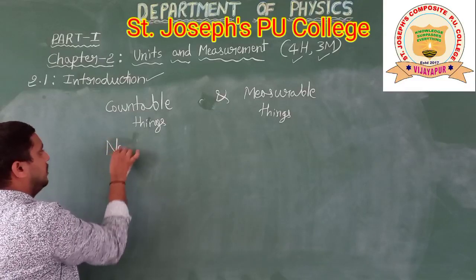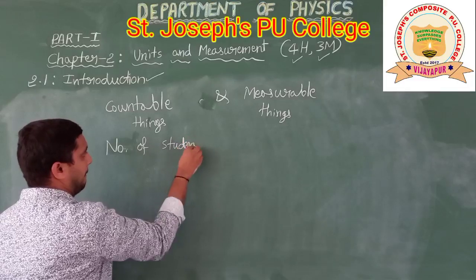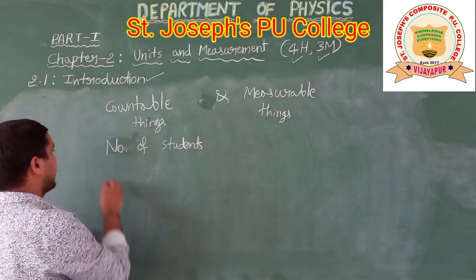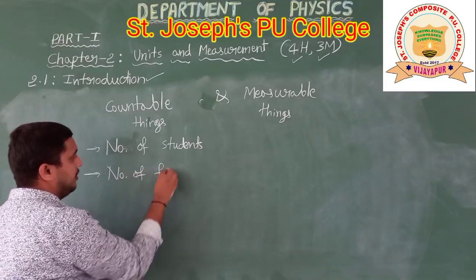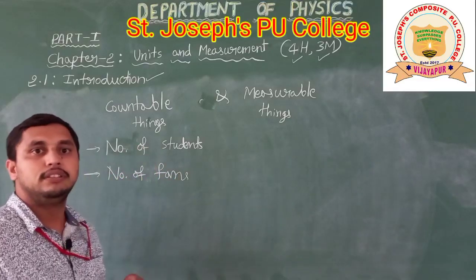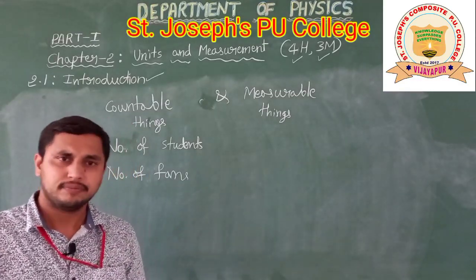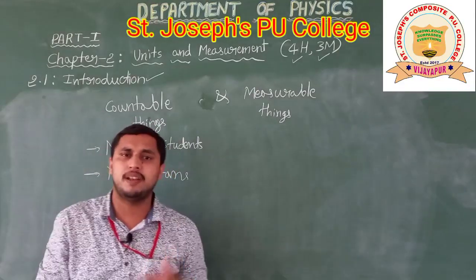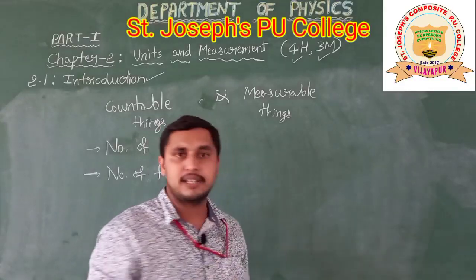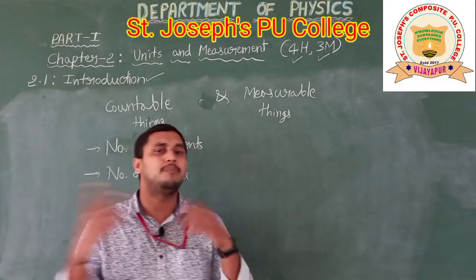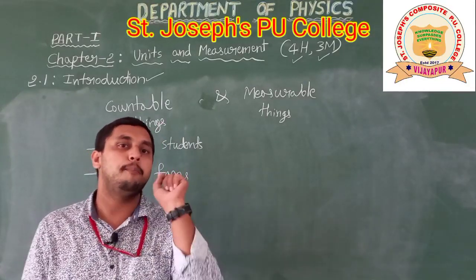Nothing but the number of students, number of fans, and for example the number of benches, number of desks, or you can say the number of pillars, number of stars, number of buses. These are all countable, not measurable.